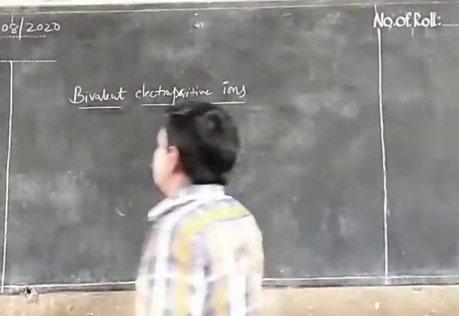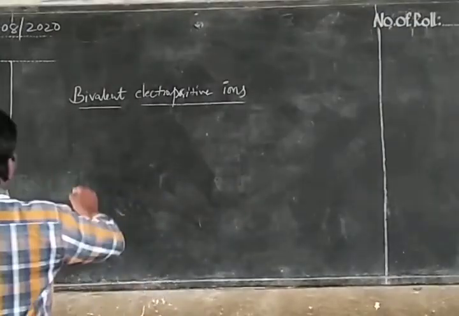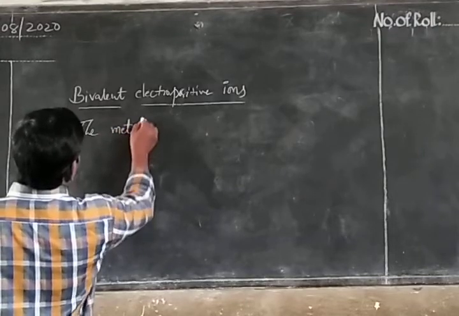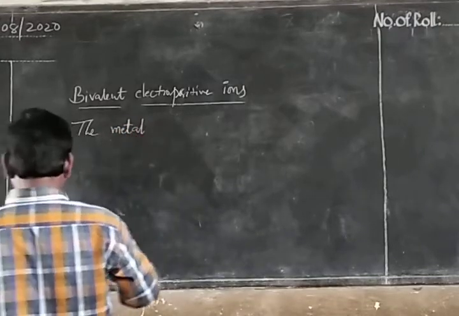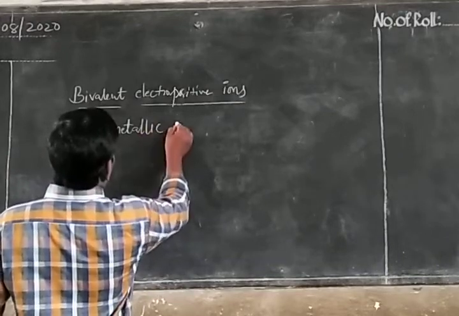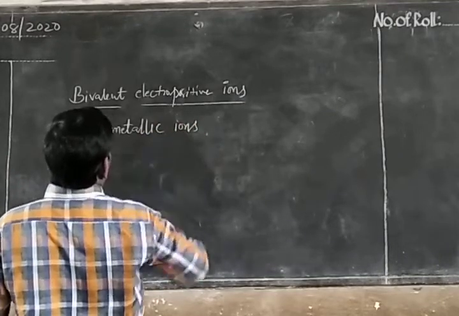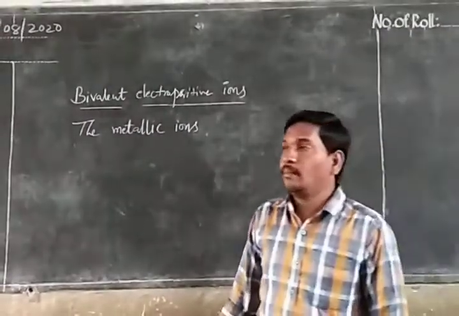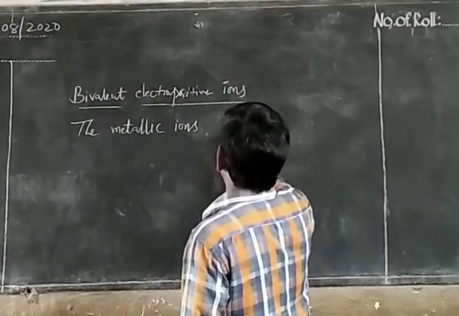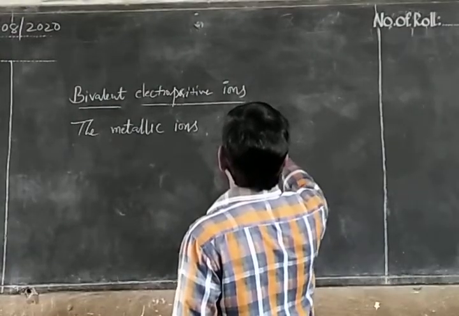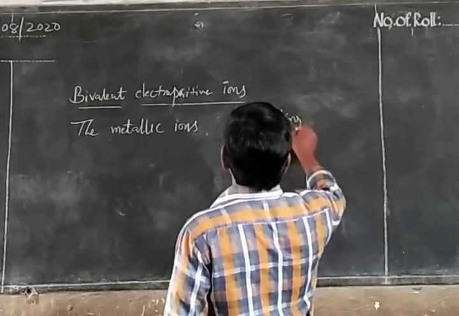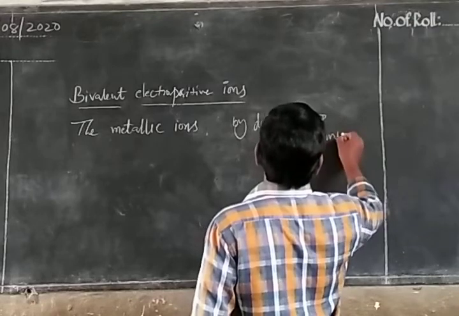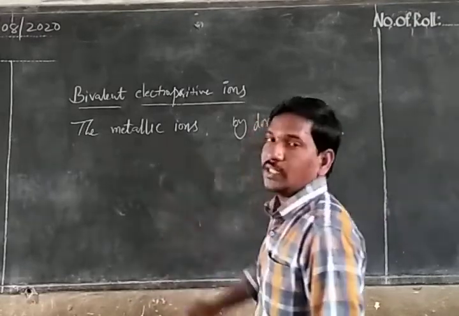The metallic ions are formed by donating two electrons to form metallic ions.